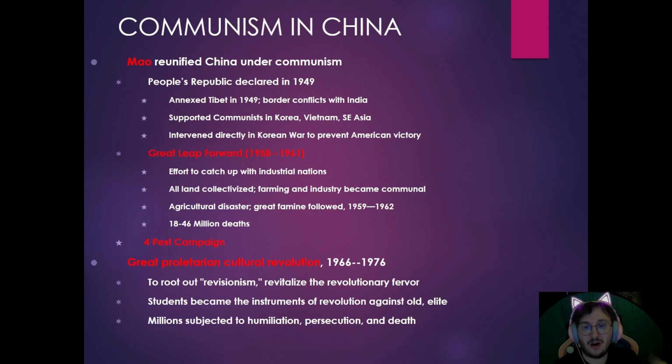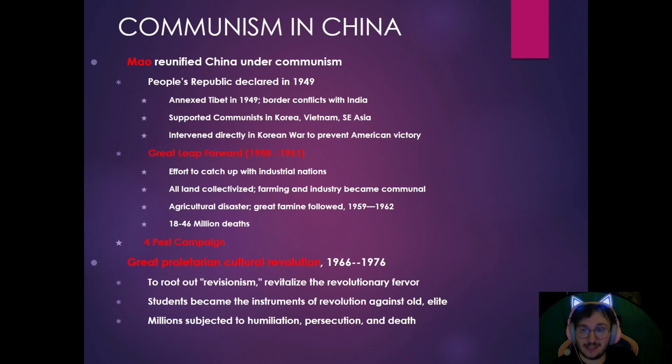He would even give awards out if you showed you killed a certain amount of sparrows. So he made it like a competition for murdering, which causes famine. So I guess killing people wasn't enough. He's got to kill birds. But by killing the sparrows, it's going to lead to famine.